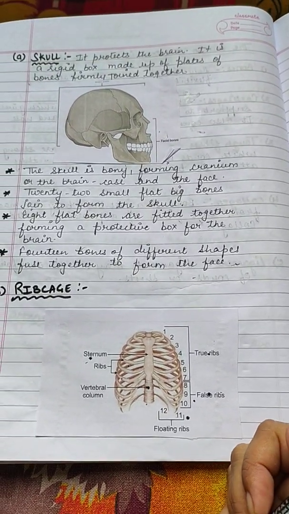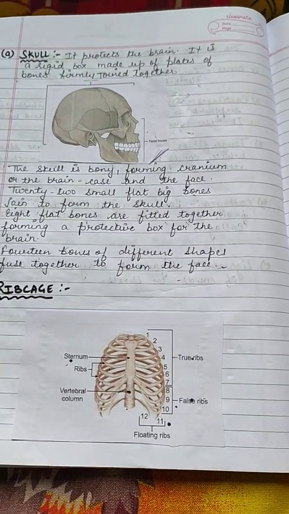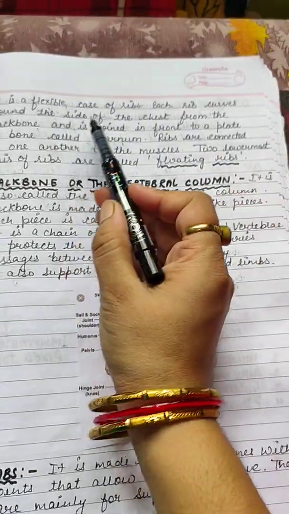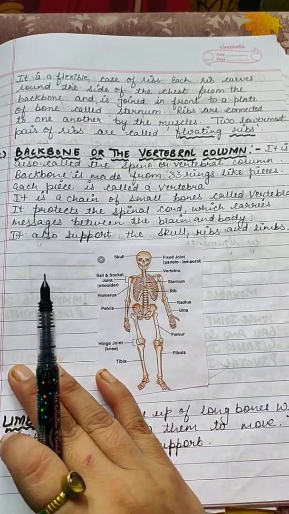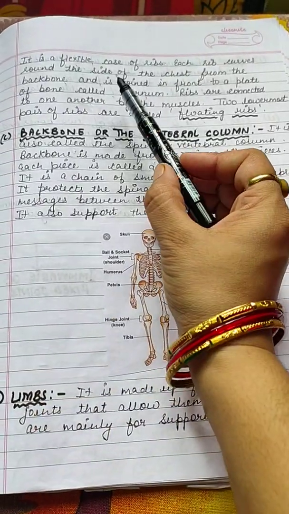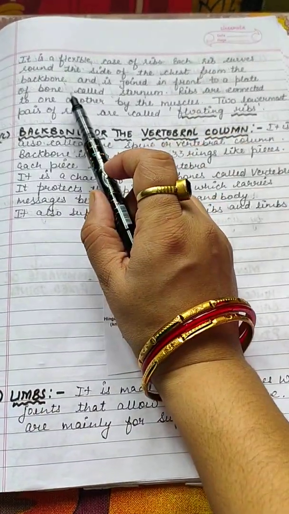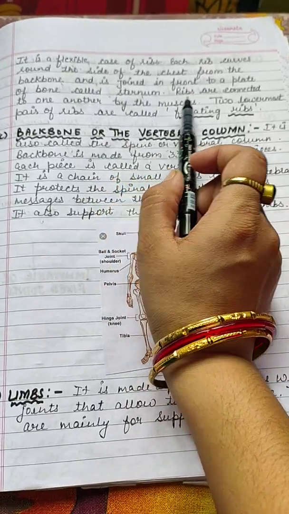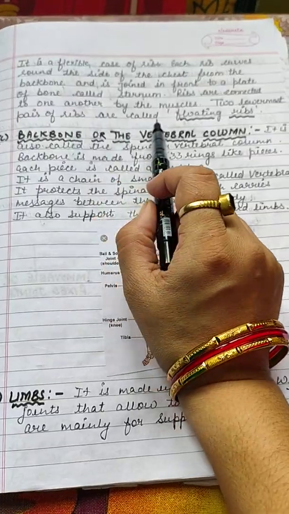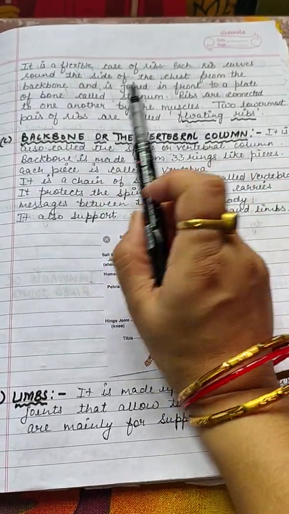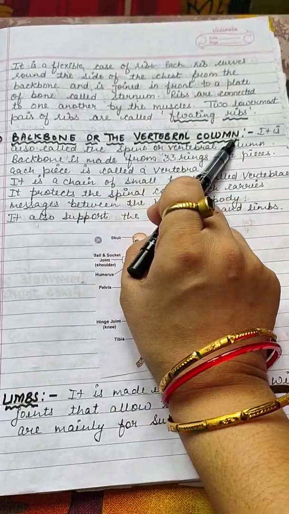So this is the structure of a rib cage. Two lowermost pairs of ribs are known as floating ribs.